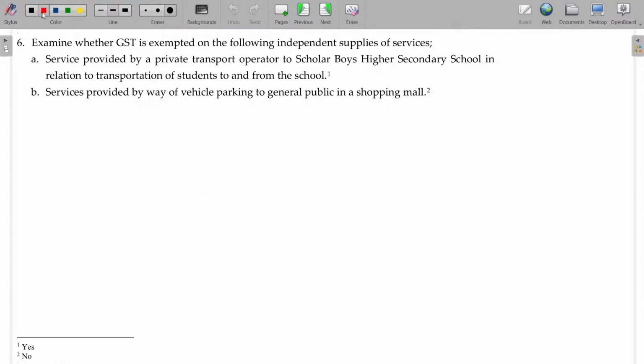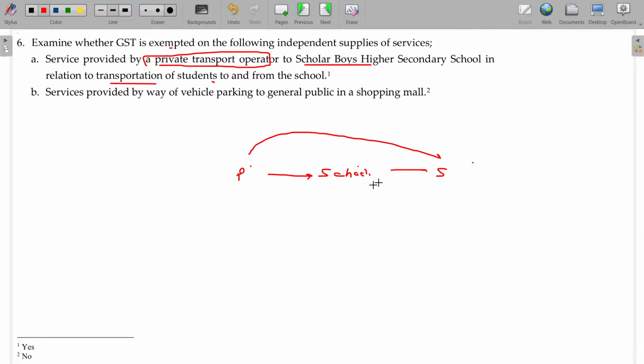Now, examine whether GST is exempted on the following independent supplies of services. Come on, guess this. Services provided by private transport operator to Scholar Boys Higher Secondary School in relation to transportation of students. So, private player, school, and service rendered for the students. Okay, school can give the services or private player can organize the services on behalf of the school. In both the cases, exempted.